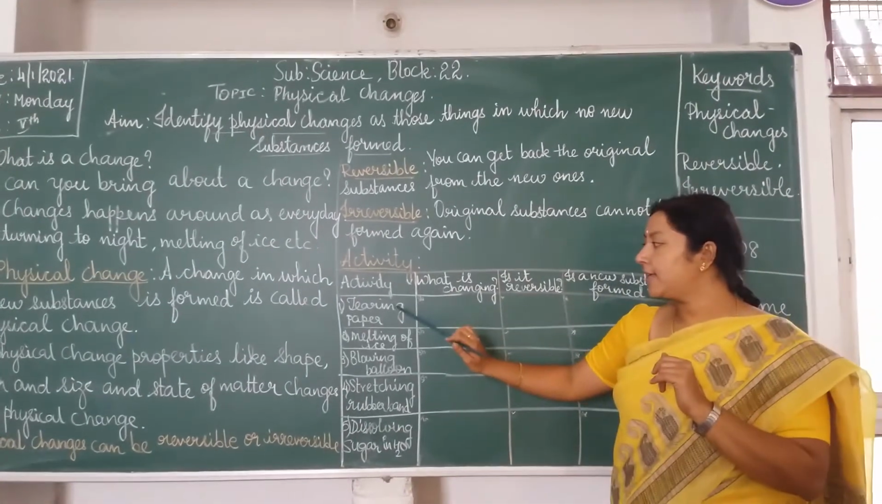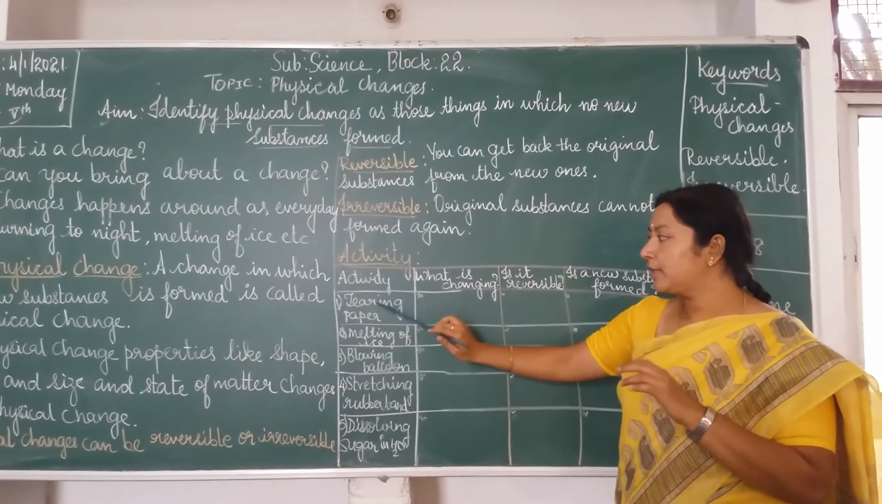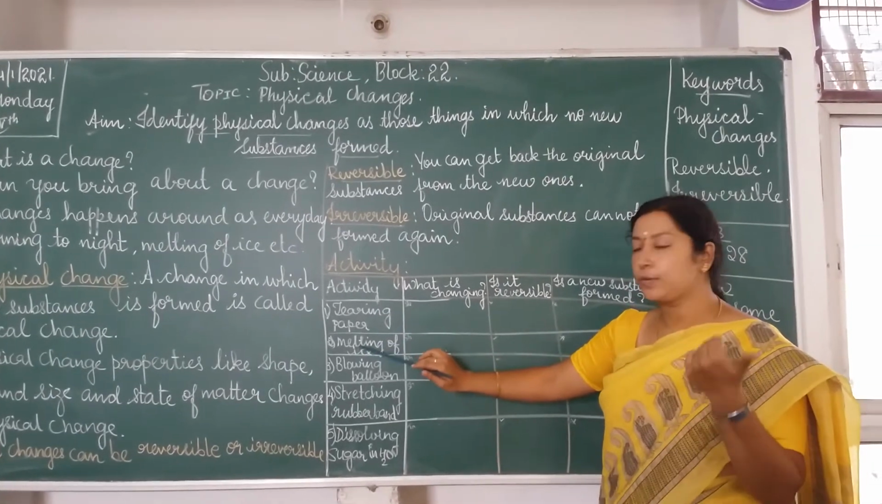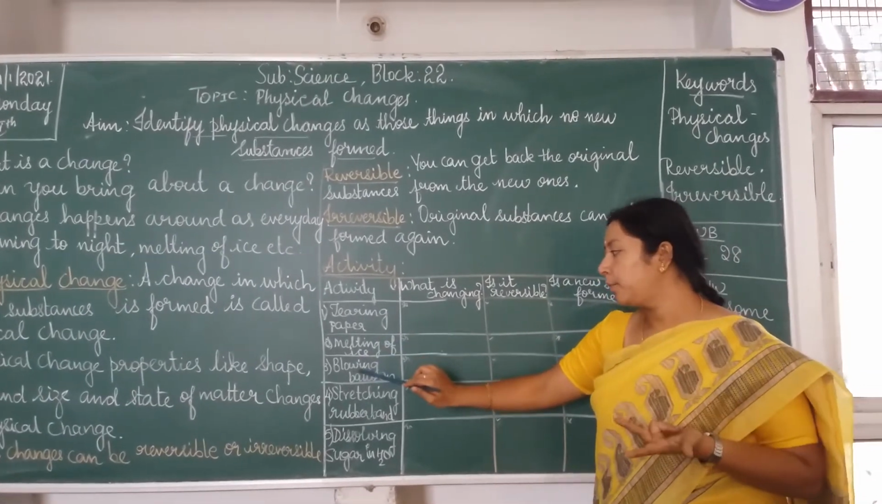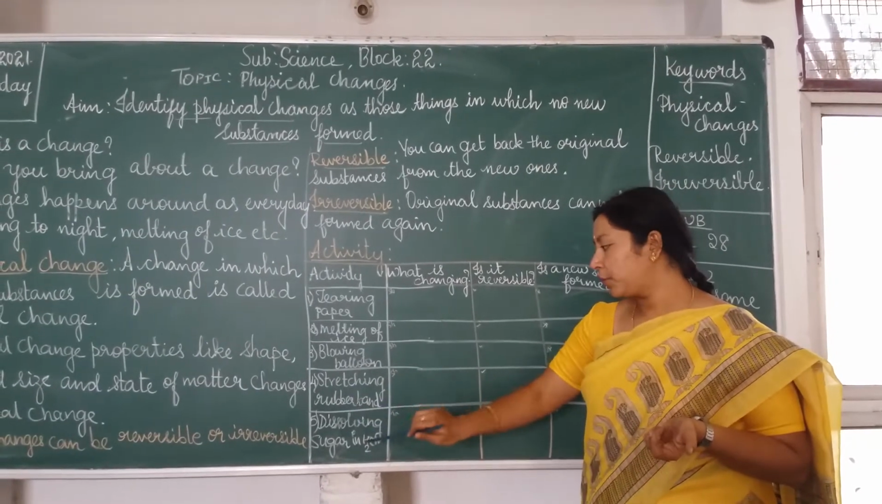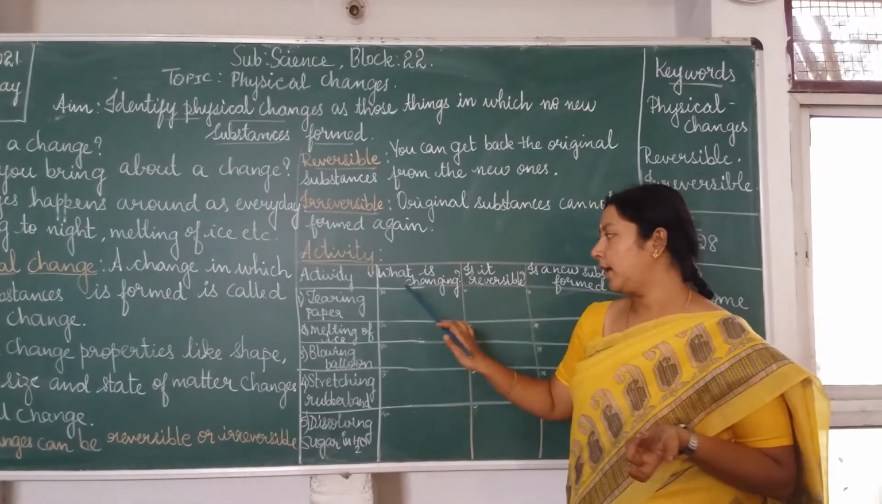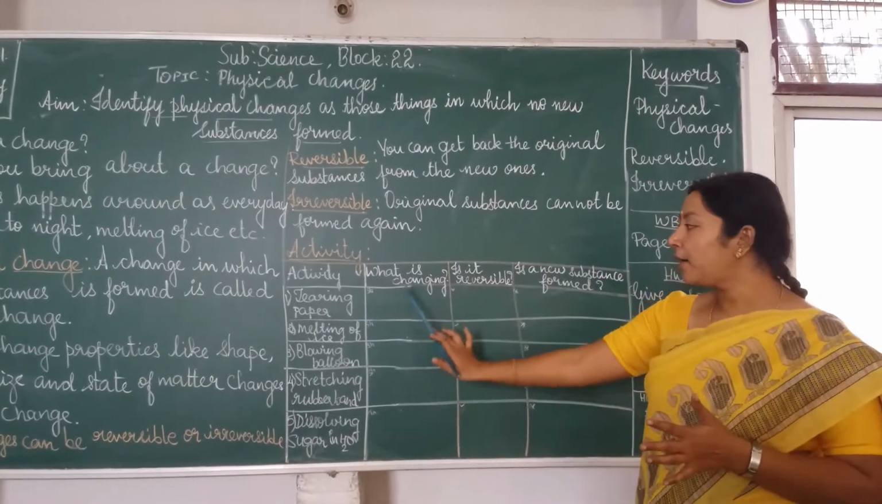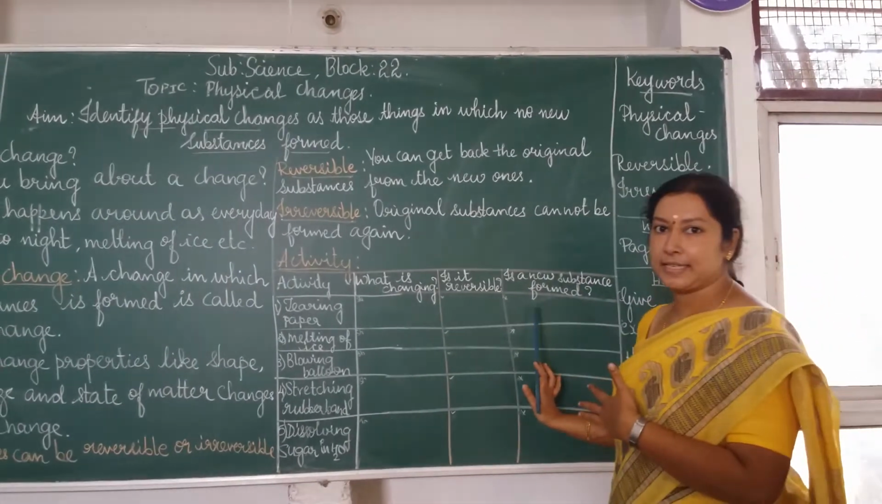The first one is an activity like tearing paper. Second activity, melting of ice. Third one, blowing a balloon. Fourth one, stretching of a rubber band. Fifth one, dissolving sugar in water. When I do these activities, you have to fill in these columns simultaneously.